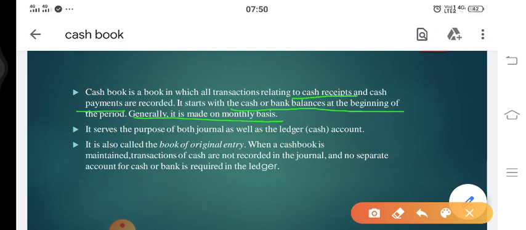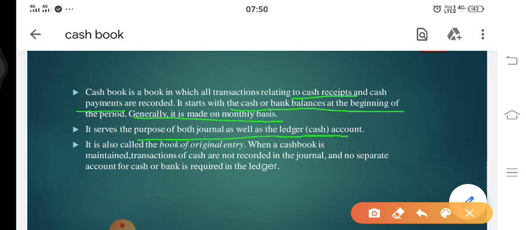It serves the purpose of both journal as well as ledger accounts. This is very important. If we have prepared a cash book, we can see that all the cash transactions are recorded here. That means it is serving you as a journal of cash, and since it is written in that form where you can find opening and closing balances, we can say that it is also serving as your ledger account of cash.